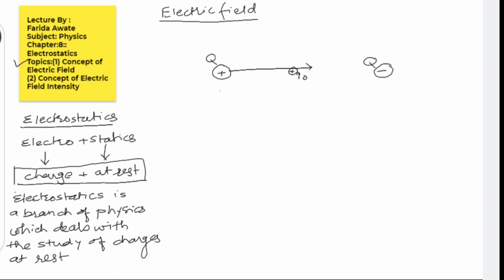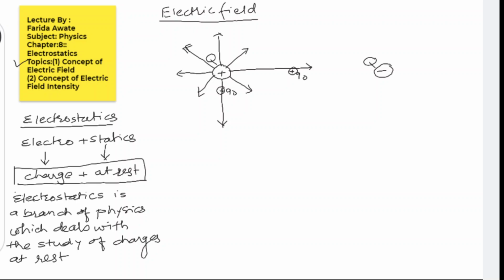If the test charge is kept here near to it, what will happen? It will get repelled again in this direction. If it is kept here somewhere, it will get repelled in this way. Anywhere around the charge Q, if it is kept, then it will go away from it. And we are showing this is the repulsive force, or this is the direction in which the test charge is going, or the test charge is following these paths.